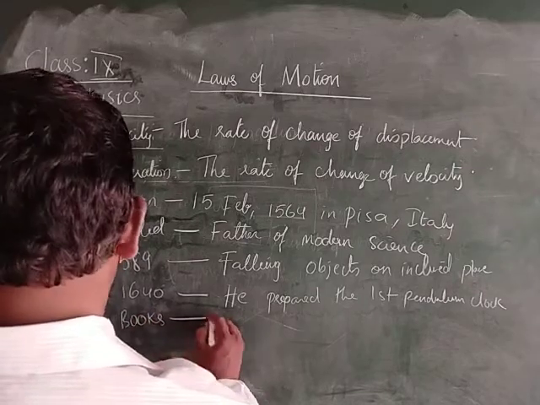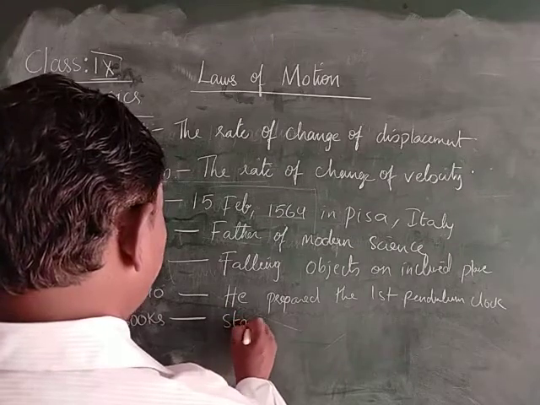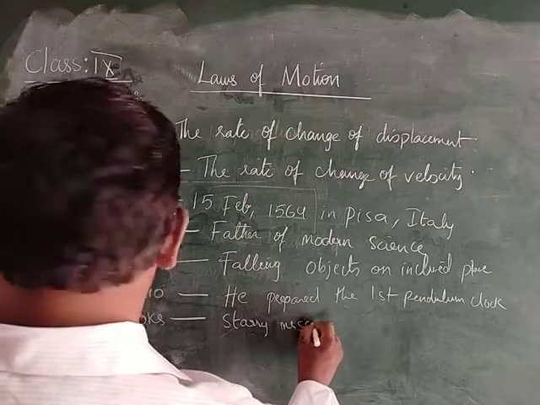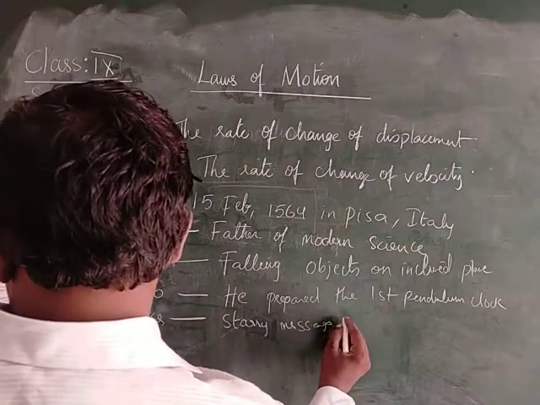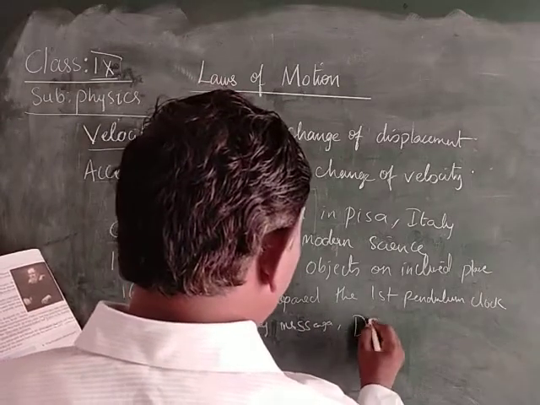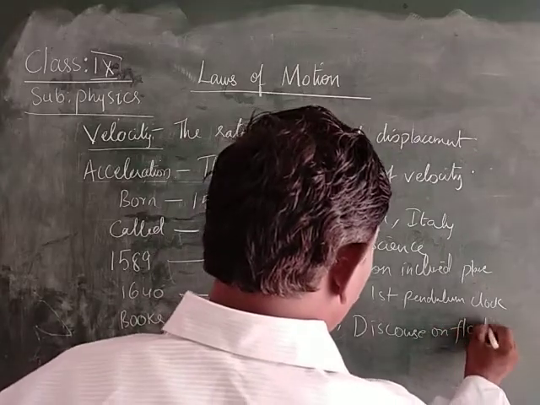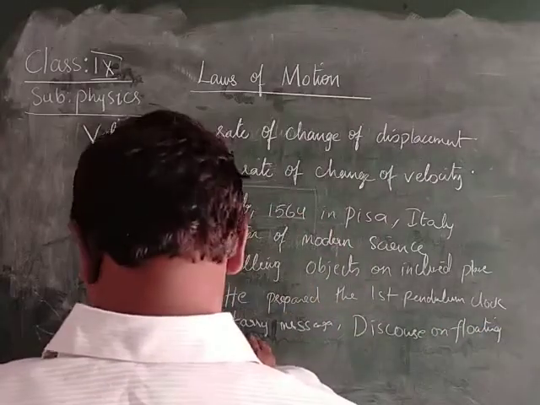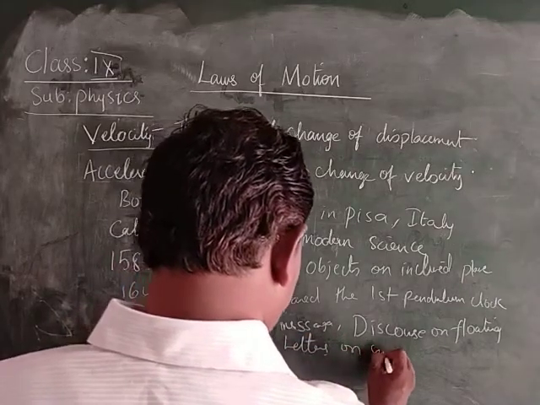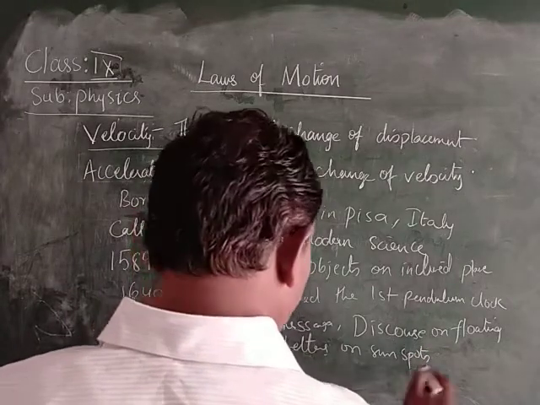And books. What are the books he wrote? Starry Messenger, Discourse on Floating Bodies, Letters on Sunspots.